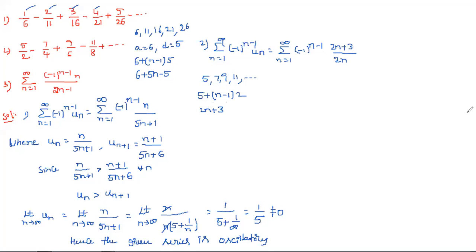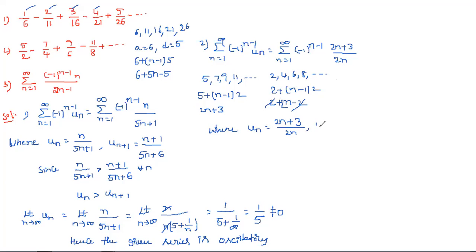Why? Because if you substitute n equal to 1, 2, 3, 4, we get 2, 4, 6, 8, and so on. Here a is equal to 2 and the difference d is 2. So 2 plus 2n minus 2, the 2s cancel, and we get 2n. So un is equal to 2n plus 3 by 2n.